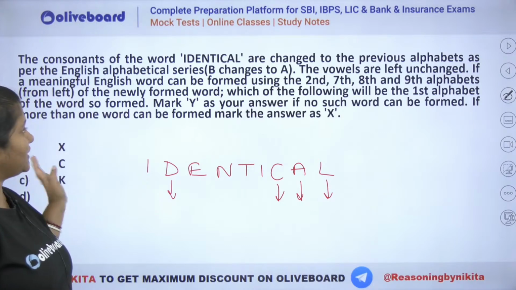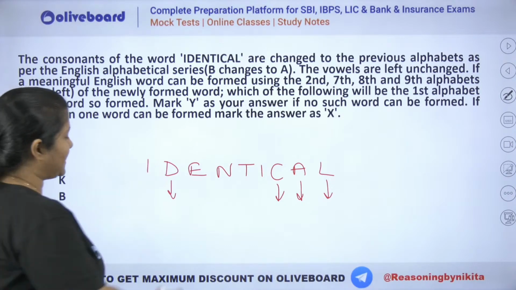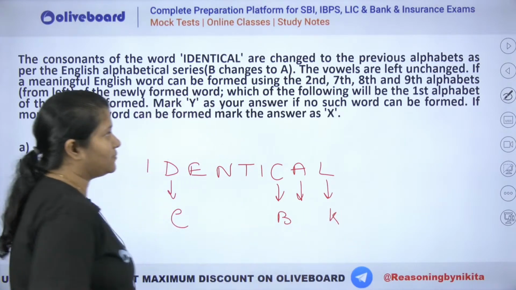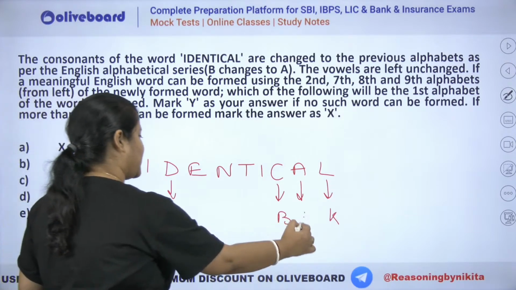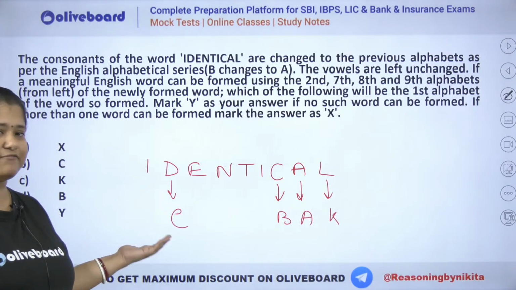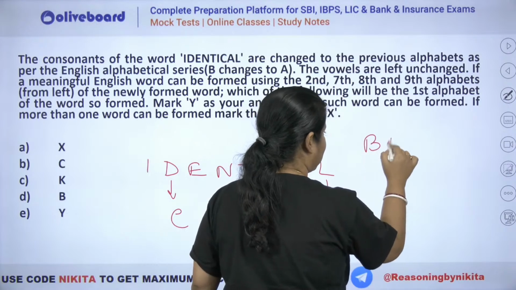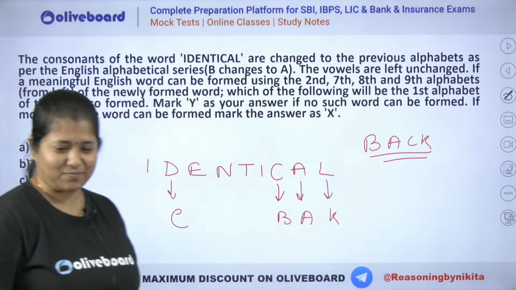Now see what was to be done. You can see that the consonants are changed to previous alphabet. That means this is C, this is B and this is K. And what about the vowels? You can see vowels are left unchanged. That means we have A. So these are the 4 words that you have to utilize. You can see very easy it is. We will have your back. B-A-C-K. Right? So yes, Oliveboard has your back here.